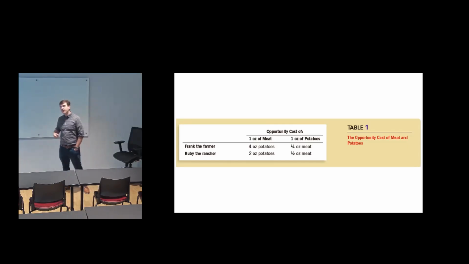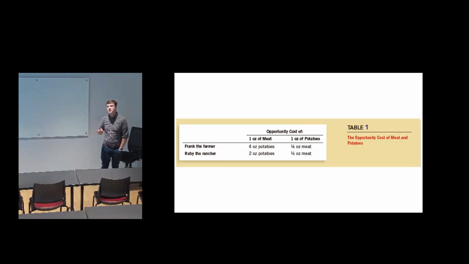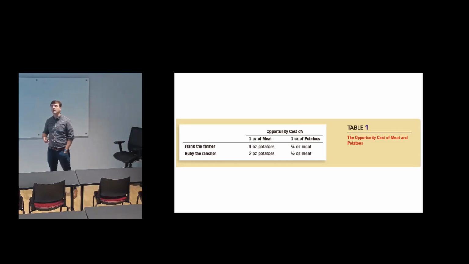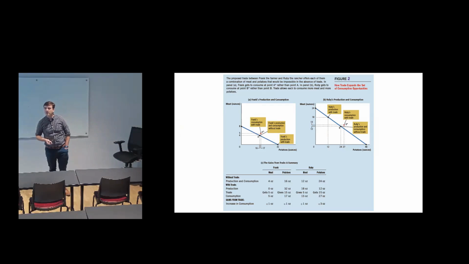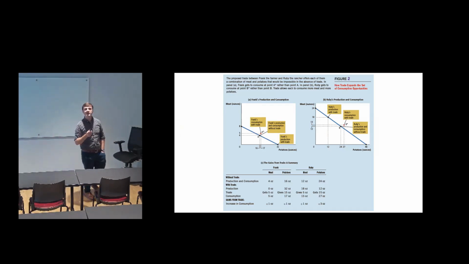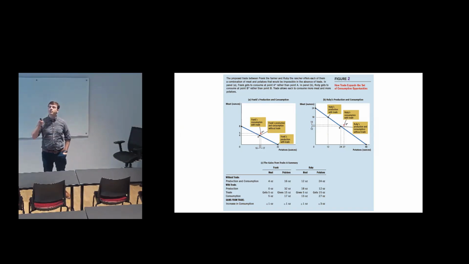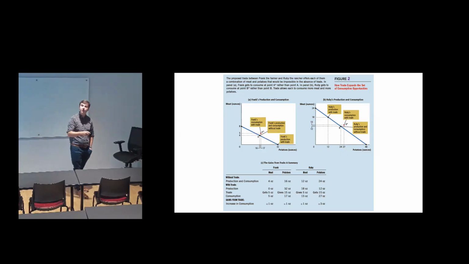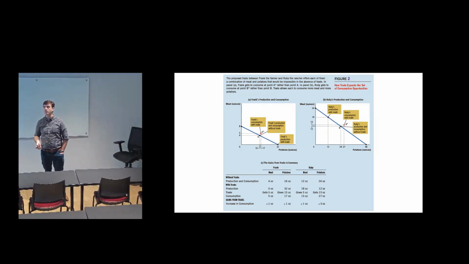All right, so why do we care? We said comparative advantage is what we should use to decide who should produce what. We want to use comparative advantage. Does this actually mean anything? Does this actually do anything? Well, the big reveal here, if we allow these producers to trade, you guys notice we have for each of these, Frank and Ruby, those same PPFs, and at point A for Frank and point B for Ruby, without trade, they get to consume some combination of meat and potatoes. You can see Frank's and Ruby's there.